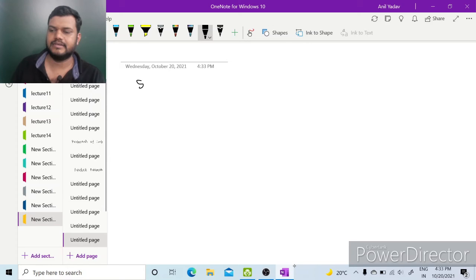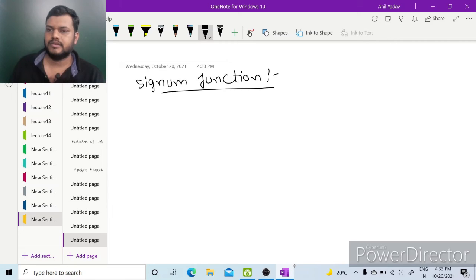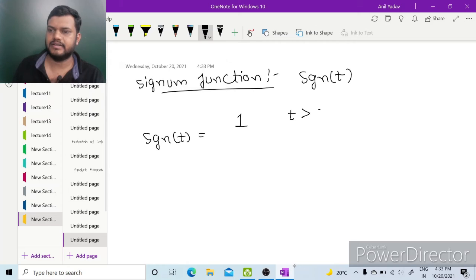Next is the signum function, sgn(t). So the signum function sgn(t) is given as 1 for t greater than 0, minus 1 for t less than 0, and 0 for t equal to 0.